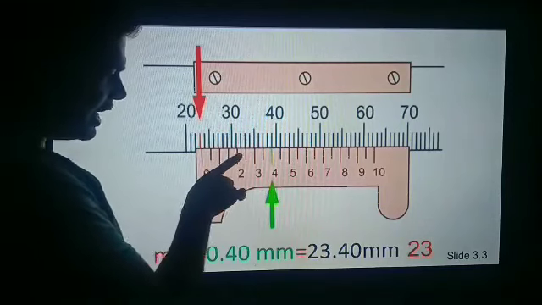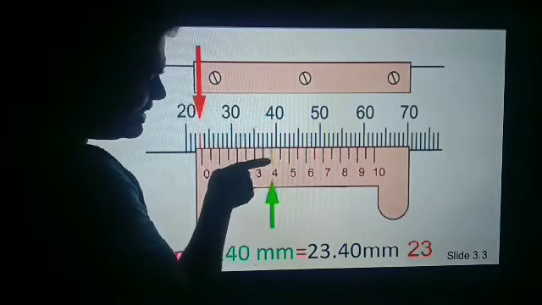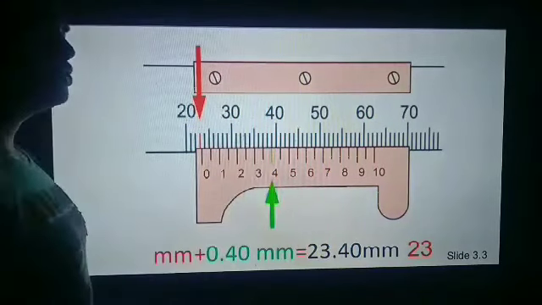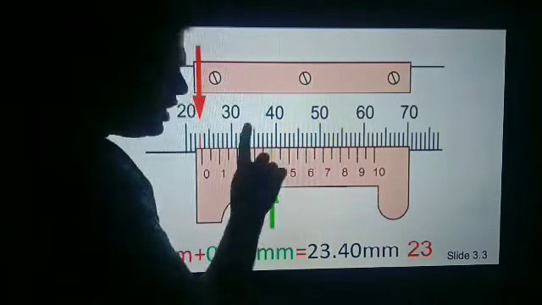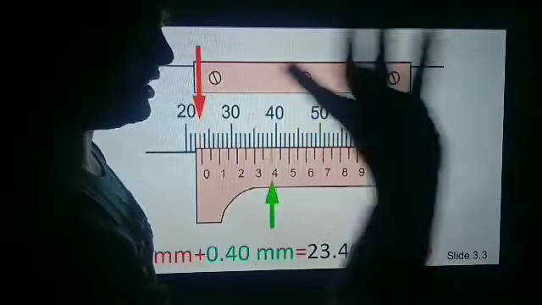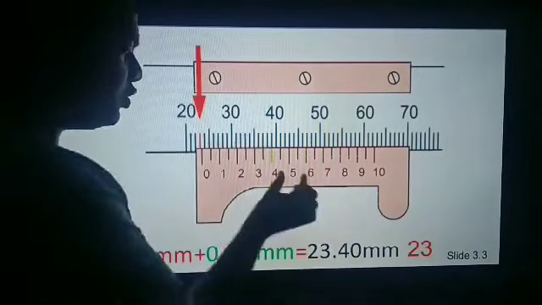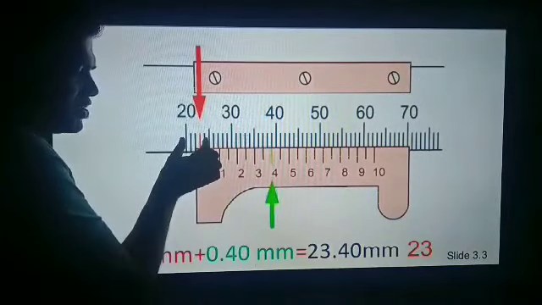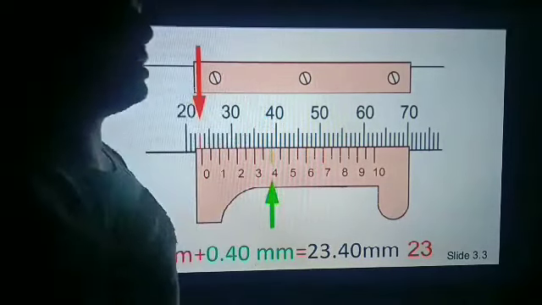We can see that the 4th division of the vernier scale exactly matches this line. So the reading of the vernier scale is 4 into 0.1, which is equal to 0.4 mm. So 0.4 mm plus 23 will be equal to 23.40 mm.